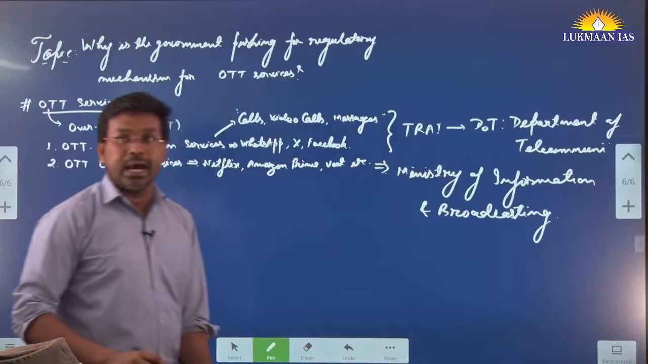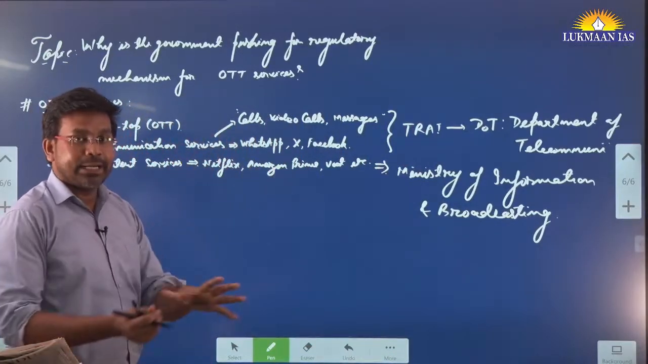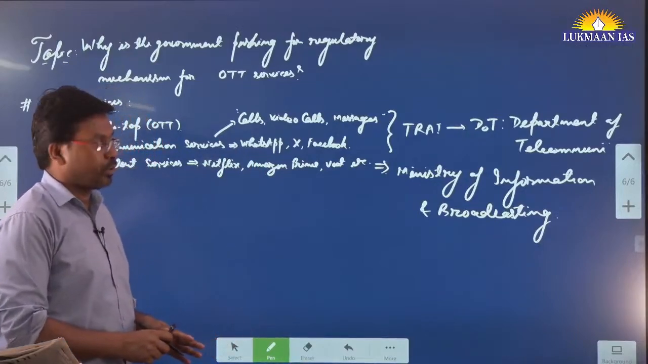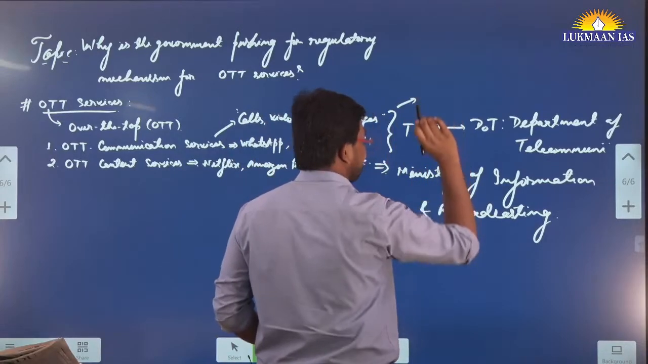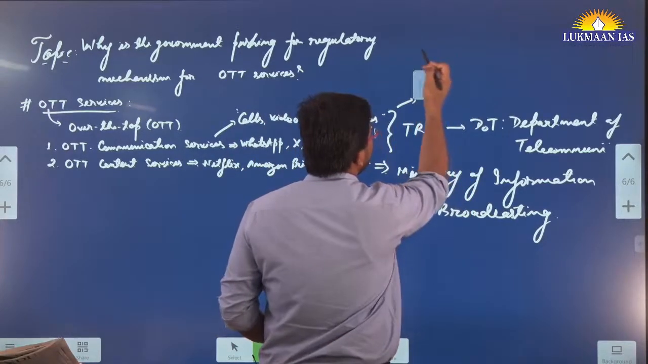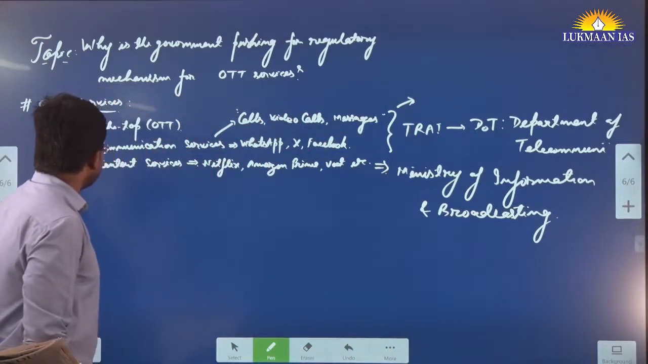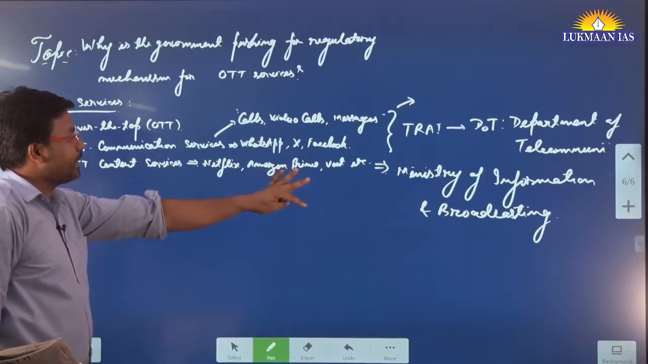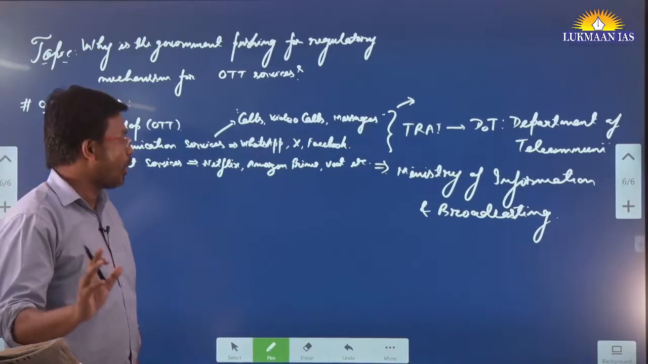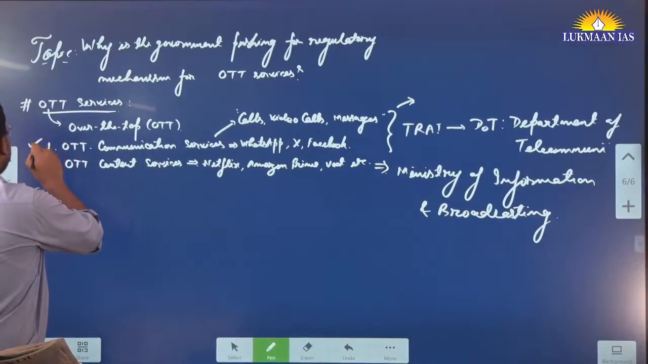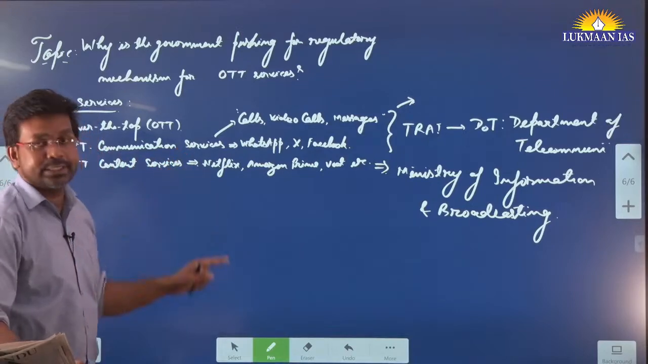That's the thing. OTTs are of different types and they will be regulated by different departments or ministries. So TRAI means, we have the Ministry of Telecommunication, and then the OTT content services come under the Ministry of Information and Broadcasting. But the issue that we are going to talk about will be related to the first type of OTT services, which is OTT communication services.